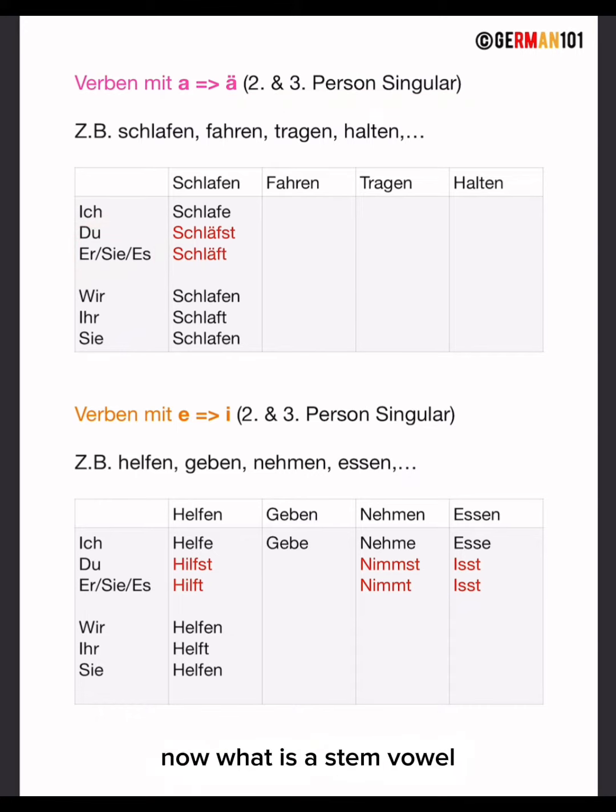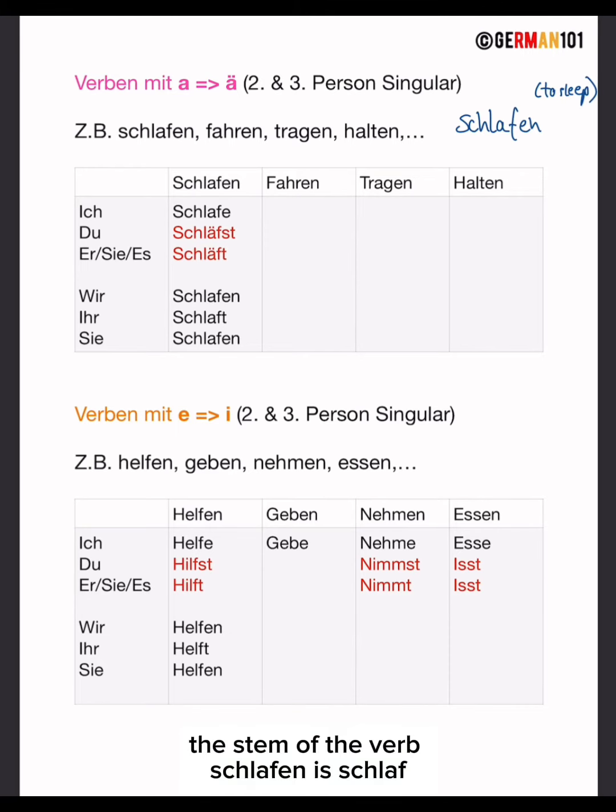Now, what is a stem vowel? Let's look at a verb. For example, the verb schlafen. Schlafen means to sleep. The stem of the verb schlafen is schlaf. So basically you just take away the en at the end and then you have the stem. This works with almost all verbs in German.